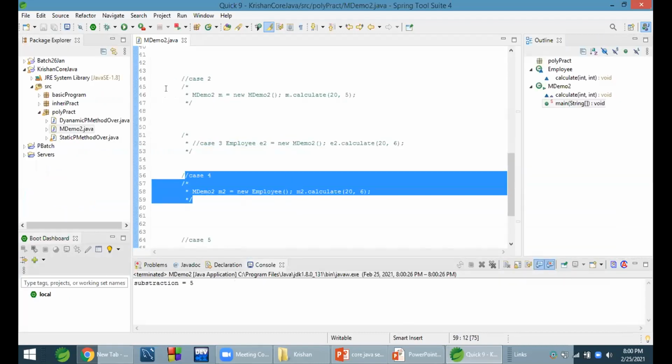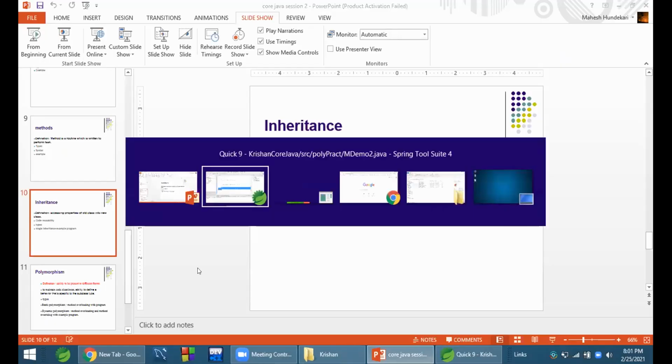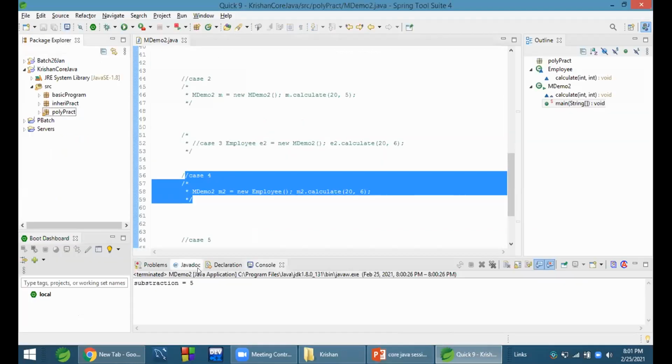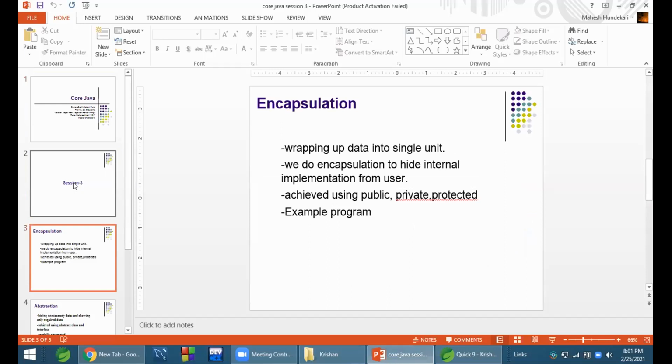Now we go ahead and see encapsulation. This is the third object-oriented concept.